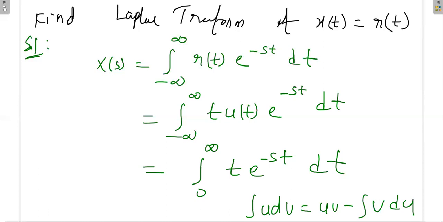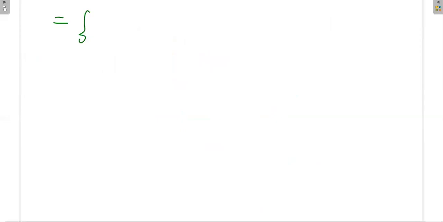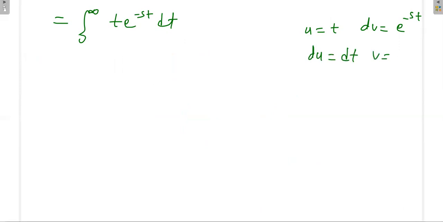Here u is t, dv is e power minus st, then du is dt, and v is minus e power minus st over s.